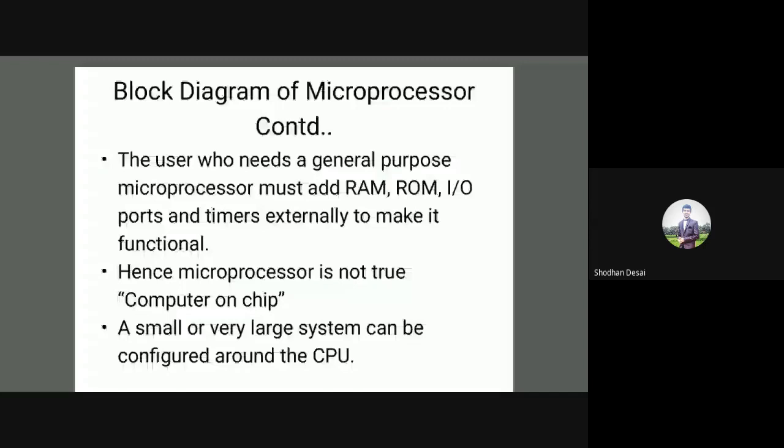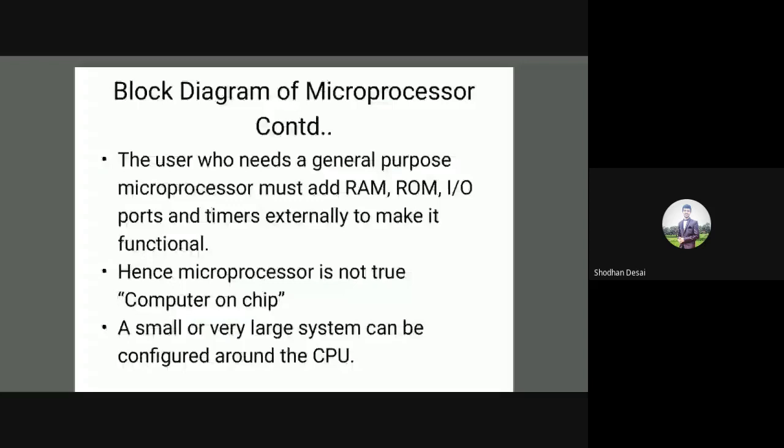Small or very large systems can be configured around the CPU. In the microprocessor system, we can add certain blocks or remove certain blocks, so we can make a system larger or smaller. For example, if we require a certain amount of memory, we can add that amount.